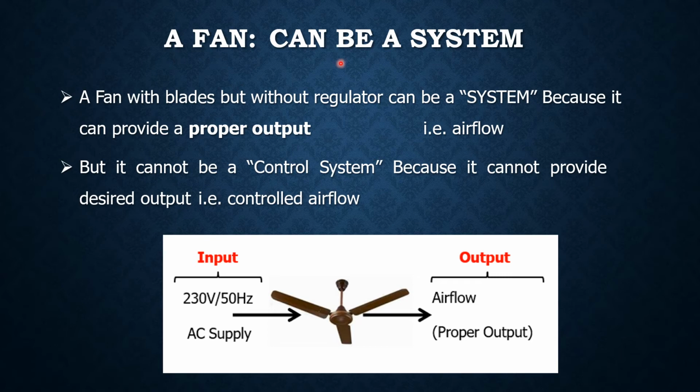Next, a fan can be a system. A fan with blades but without regulator can be a system because it can provide a proper output, that is airflow. But it cannot be a control system because it cannot provide desired output, that is controlled airflow. See, here we are providing input, the system is present, and the output, that is air, is flowing. So we can say that a fan is a system.